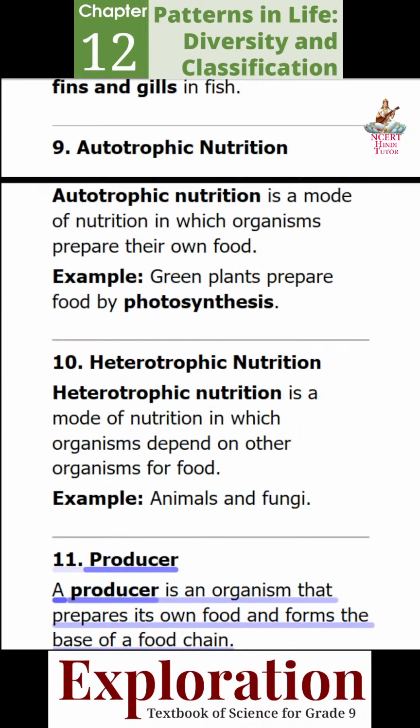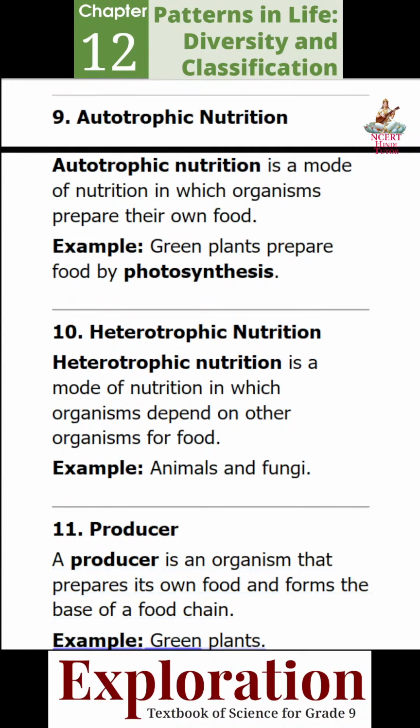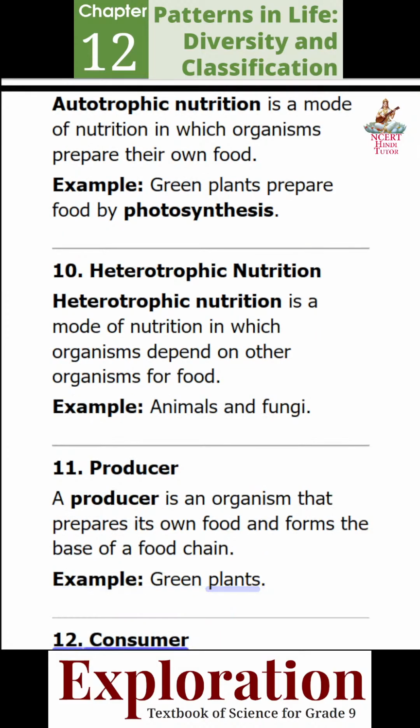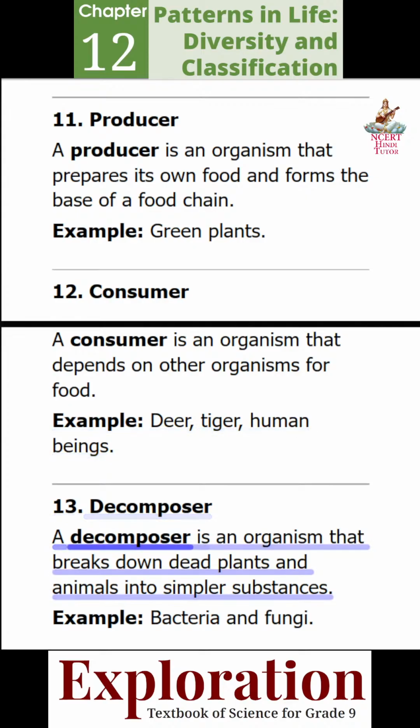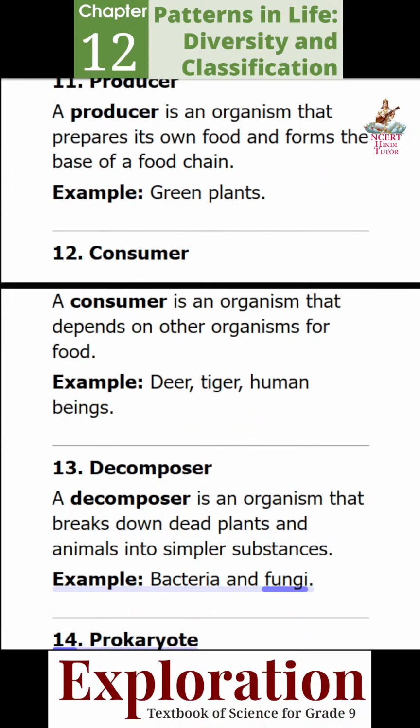11. Producer. A producer is an organism that prepares its own food and forms the base of a food chain. Example, green plants. 12. Consumer. A consumer is an organism that depends on other organisms for food. Example, deer, tiger, human beings. 13. Decomposer. A decomposer is an organism that breaks down dead plants and animals into simpler substances. Example, bacteria and fungi.